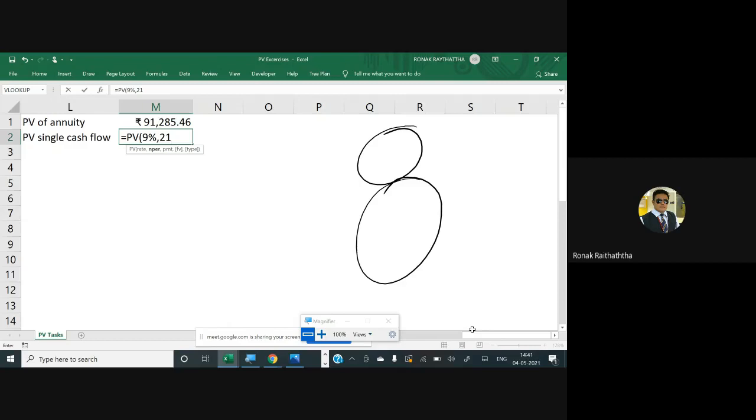So 21 years interest would be charged on this 50,000 rupees that he is supposed to pay. Comma, PMT is not there, sir, because it's not an annuity.